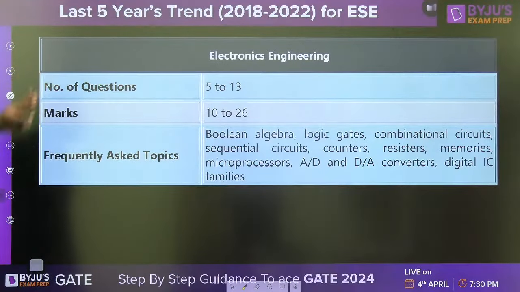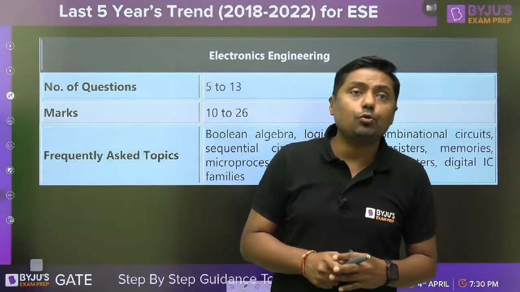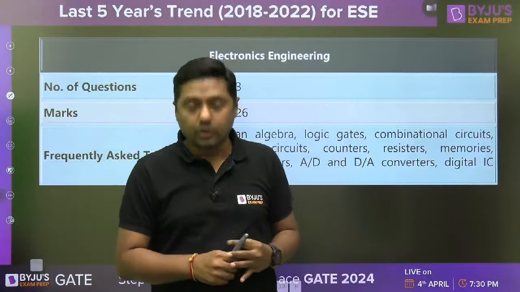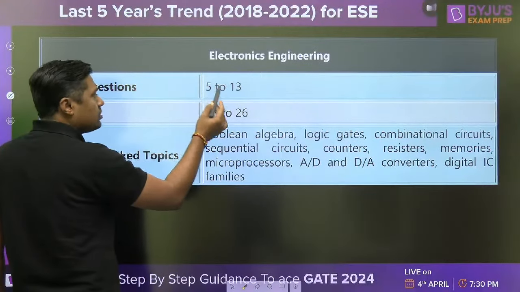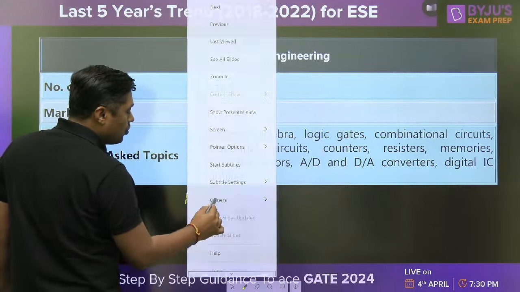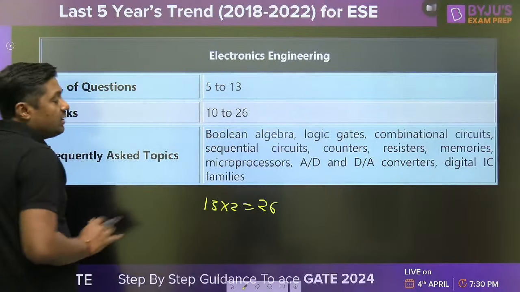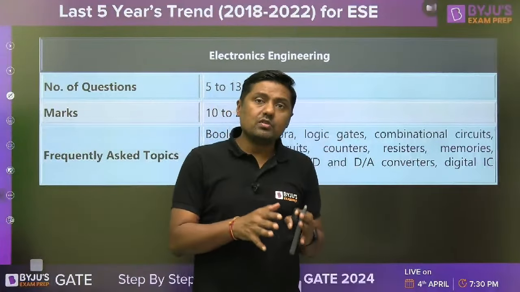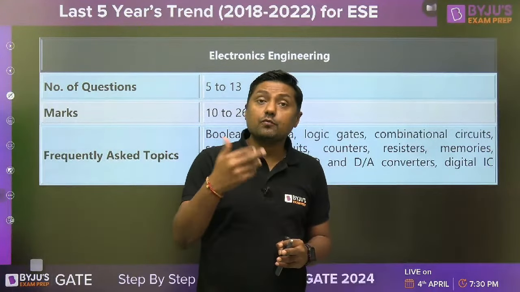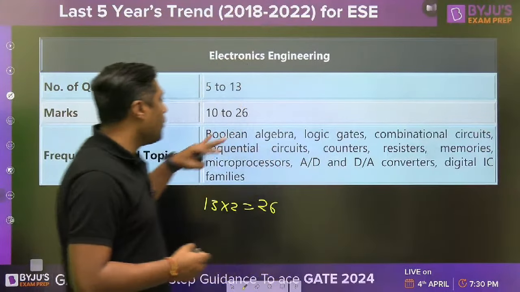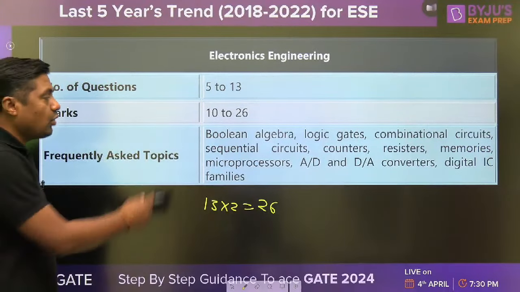Second, engineering services exam, 5 to 13. So Sanjeev, Balaji, Ashok, Sriba, and everyone, very good evening. Now, 5 to 13 questions. In engineering services pre, every question is of 2 marks. So 13 into 2 means maximum marks is 26. A minimum is 10 marks. And in the conventional paper, the mains paper, sometimes we are getting the 10 marks question, 20 marks question, 40 marks question. Okay. So this is a very, very important subject for pre as well as mains examination in engineering services. And these are the important topics.